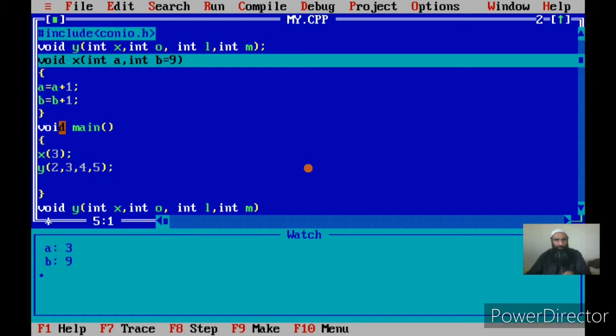So even though we have not specified the value of b, this value 9 is called the default value of the actual parameter, that is the second actual parameter. Since the first actual parameter I have specified as 3 and the second actual parameter I have not supplied in the call to x, that parameter has been taken as 9. So this is what we call default values of the actual parameters. Now we can go ahead with the function call.